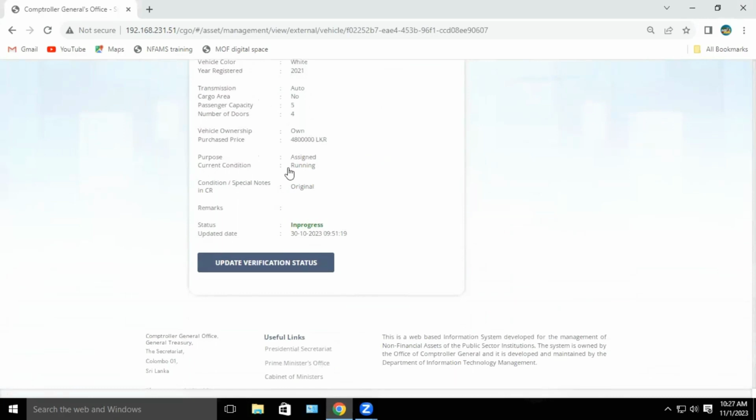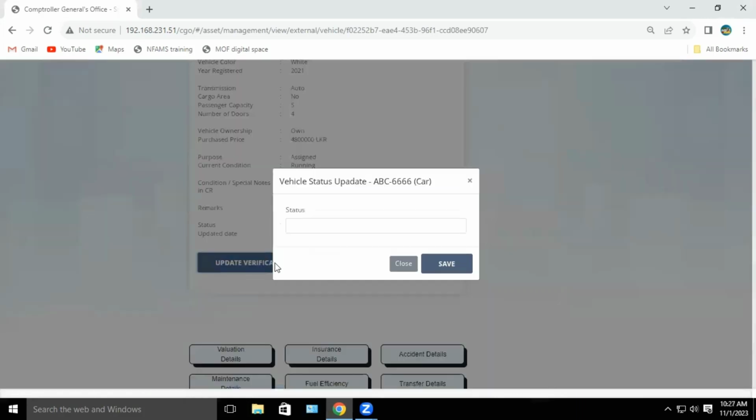And if this basic information is correct, click this update verification status button. And in this status bar, you can verify selecting verify like this. And with that confirmation, you should click save button.